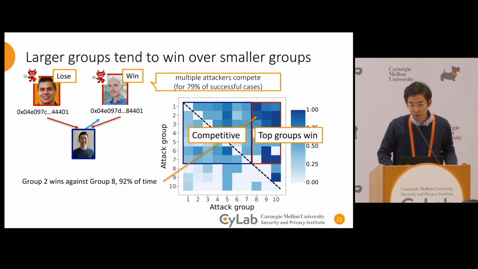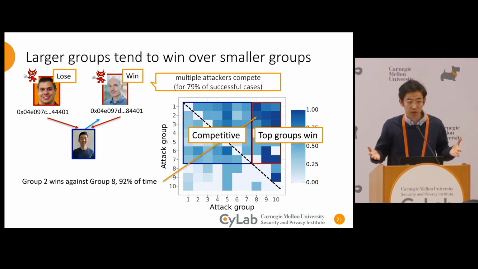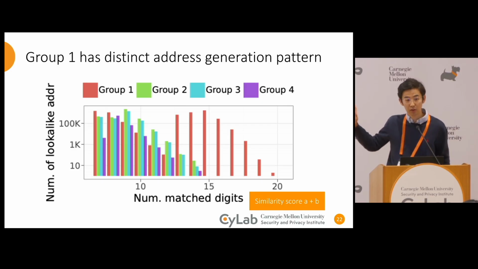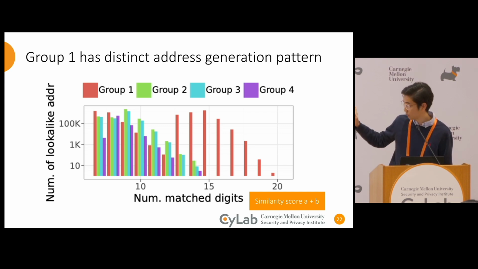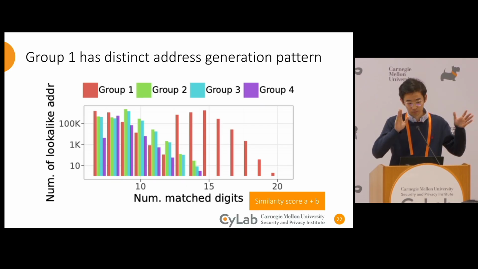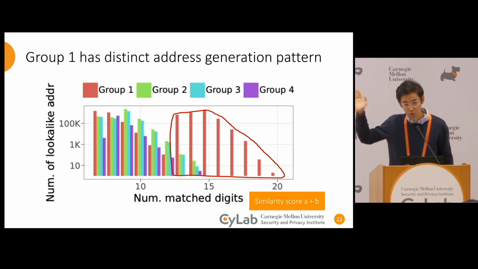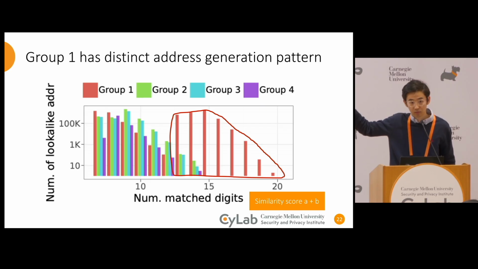And we have another experiment to show the reason why. It is because the larger groups have more resources to conduct attacks early or generate more similar-looking addresses. So we looked at the similarity score distribution of those lookalike addresses. In this figure, the x-axis is the number of total matching digits at the beginning and the end, and the y-axis is the number of lookalike addresses generated by each attack group. And you can clearly see that group 1 managed to generate many more similar-looking addresses than other groups.